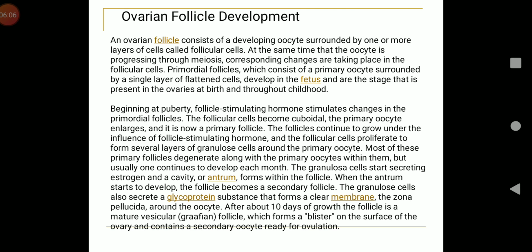There are many capillaries present in the theca folliculi. Theca interna is the vascularized internal layer of secretory cells, and theca externa is the outer layer of connective tissue cells. Now these cells begin to secrete follicular fluid, which fills up a cavity known as the antrum in the center of the follicle. Now this becomes a secondary follicle.